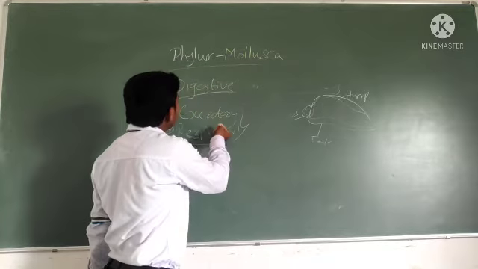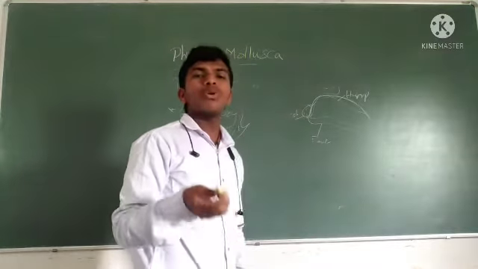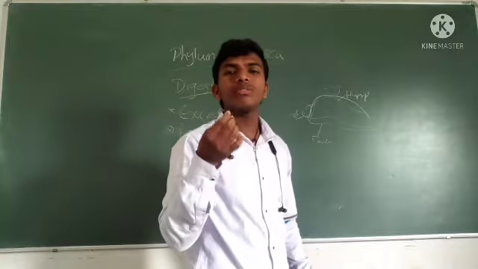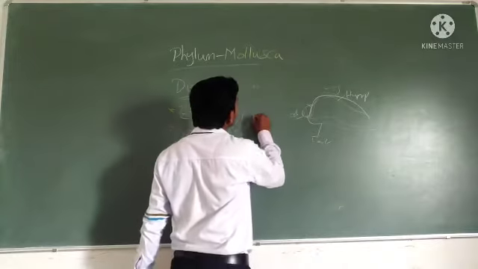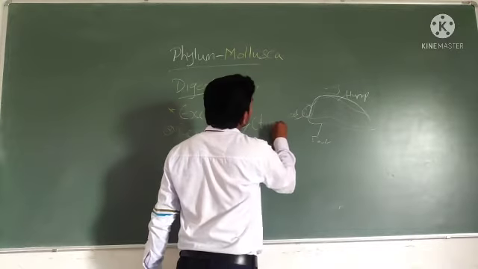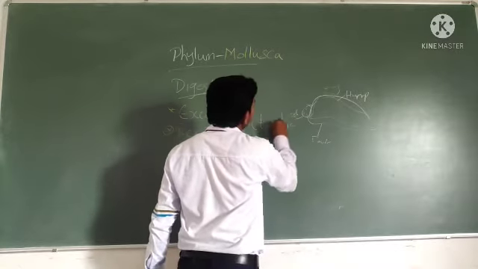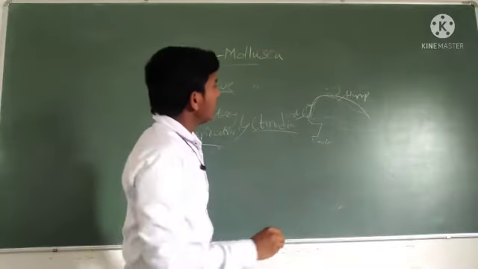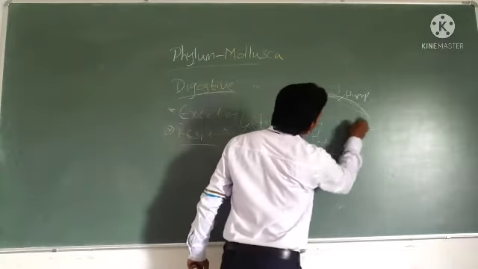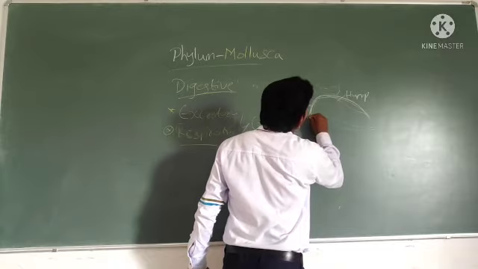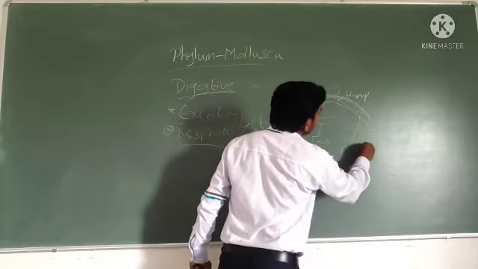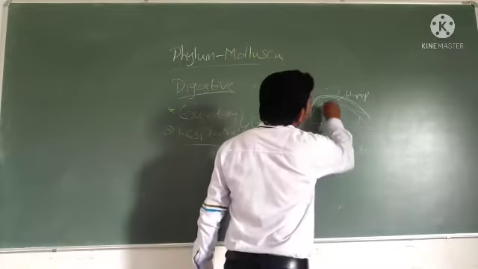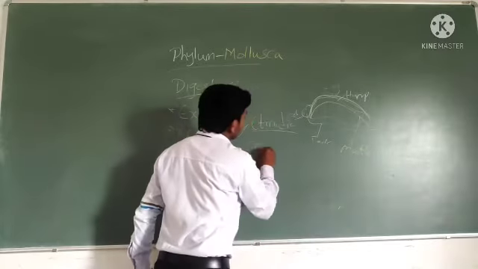Because the excretory system and respiratory system function by only one organ, that is called Ctenidia. See, here one spongy layer, I told you, is called the mantle. Here the body cavity is called the mantle cavity.